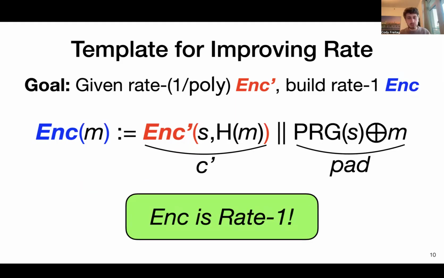And what's nice about this construction is that it's rate 1, namely the size of the seed and the hash of the message we can make essentially independent of the message length. So all of the polynomial overheads from Enc' are applied to something independent of the message length. And then the pad itself is just the exact size of the message. It's just a one-time pad, so it doesn't increase the length at all. And so overall, as m grows to infinity, you get something that is exactly the same length as the message m, with some additive overhead that's independent of m.